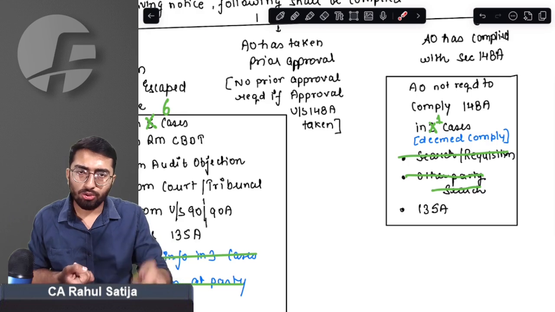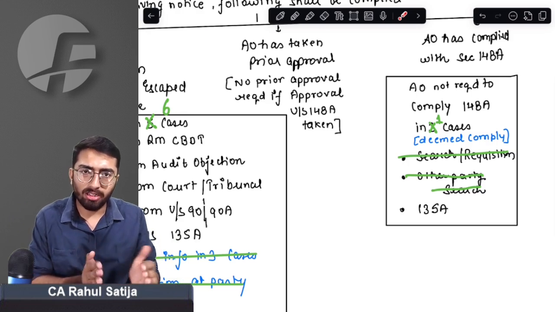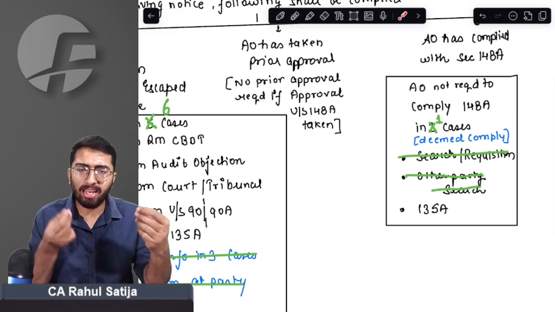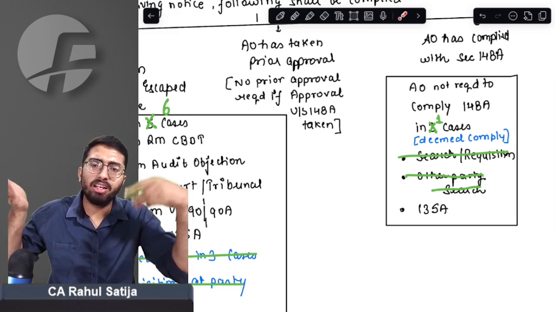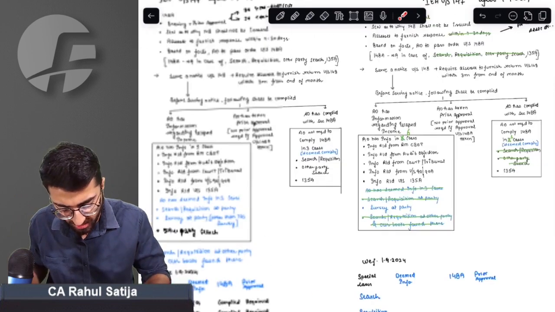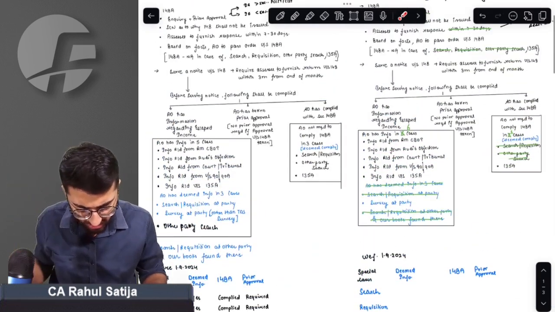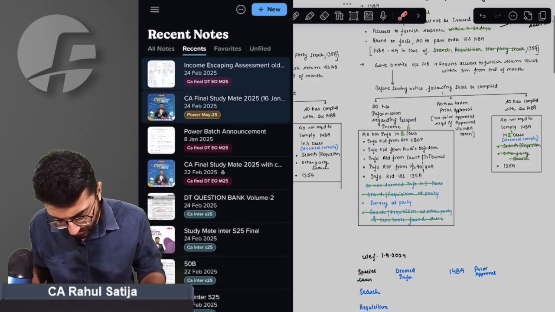Power to issue show cause notice under section 148 has been reduced to lower level authorities. These are the minor changes, and the time limits that we earlier used to have have been removed substantially. These are the major changes that have come in income escaping assessment. Let's read it in the book once.